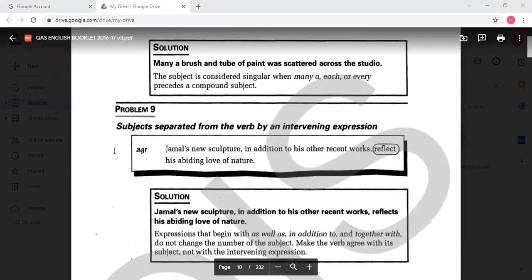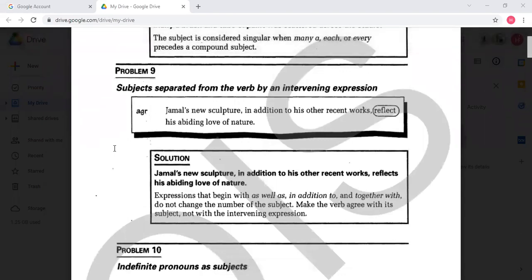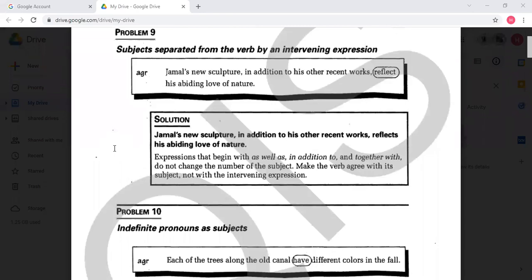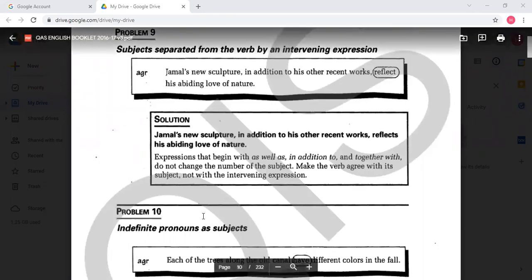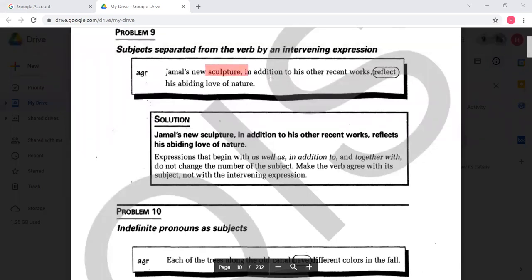Now let's move to the coming issue. Here, Jamal's new sculpture. This is the first noun. In addition to his recent works, again, I will have to pay attention to the portion of in addition to. In addition to, besides, together with, along with, as well as.